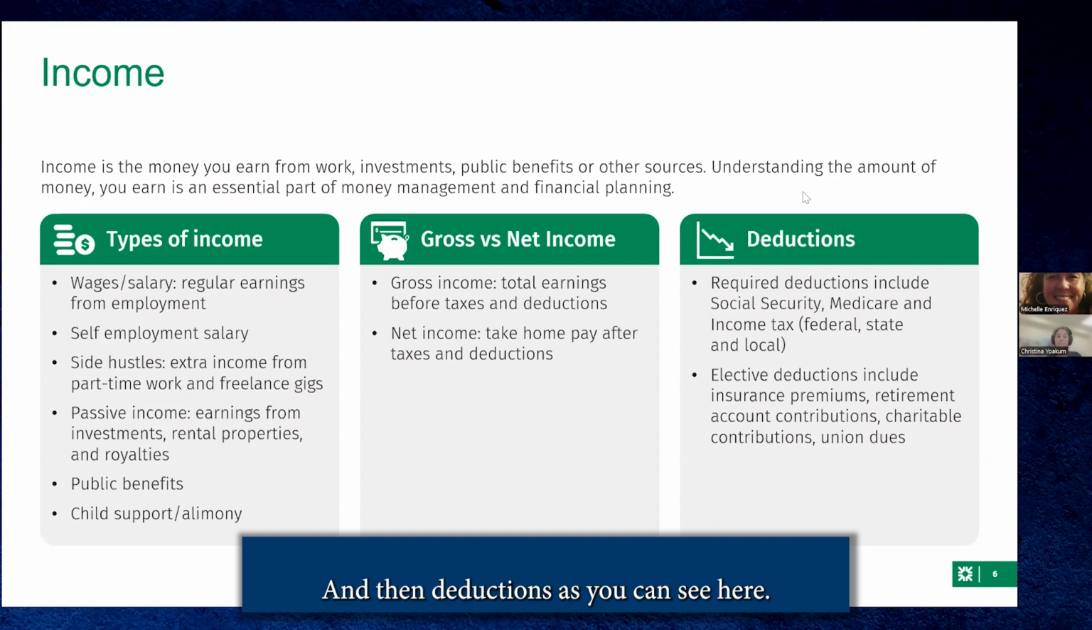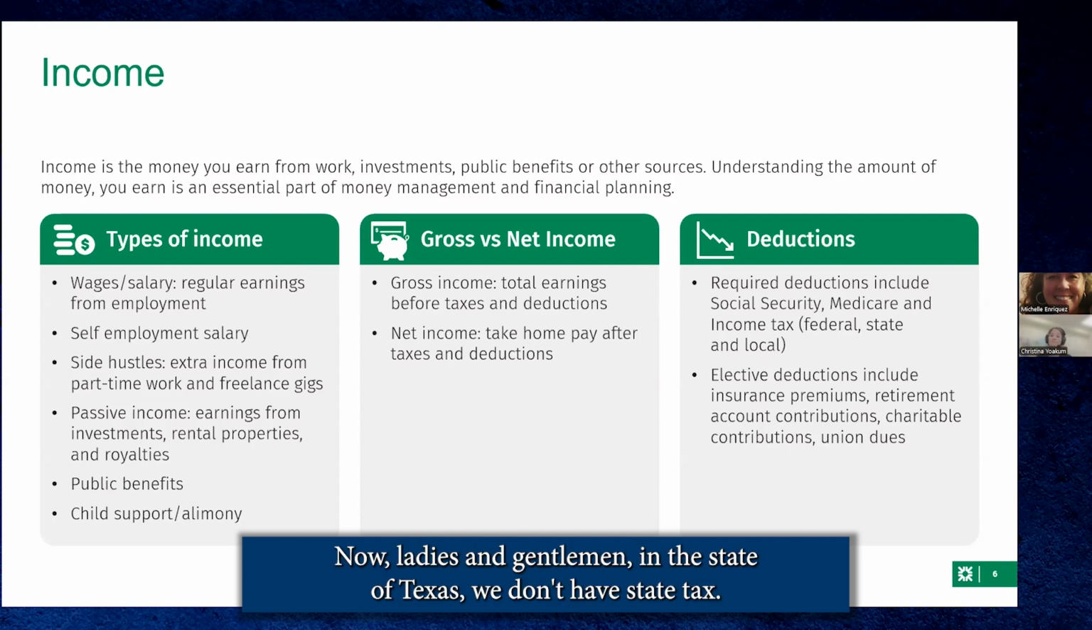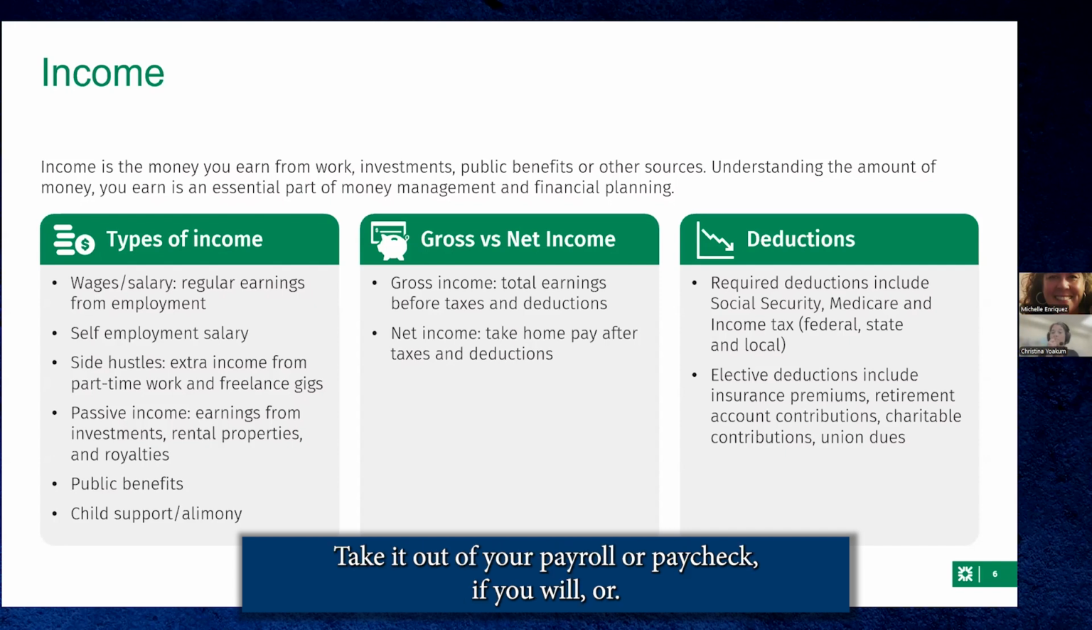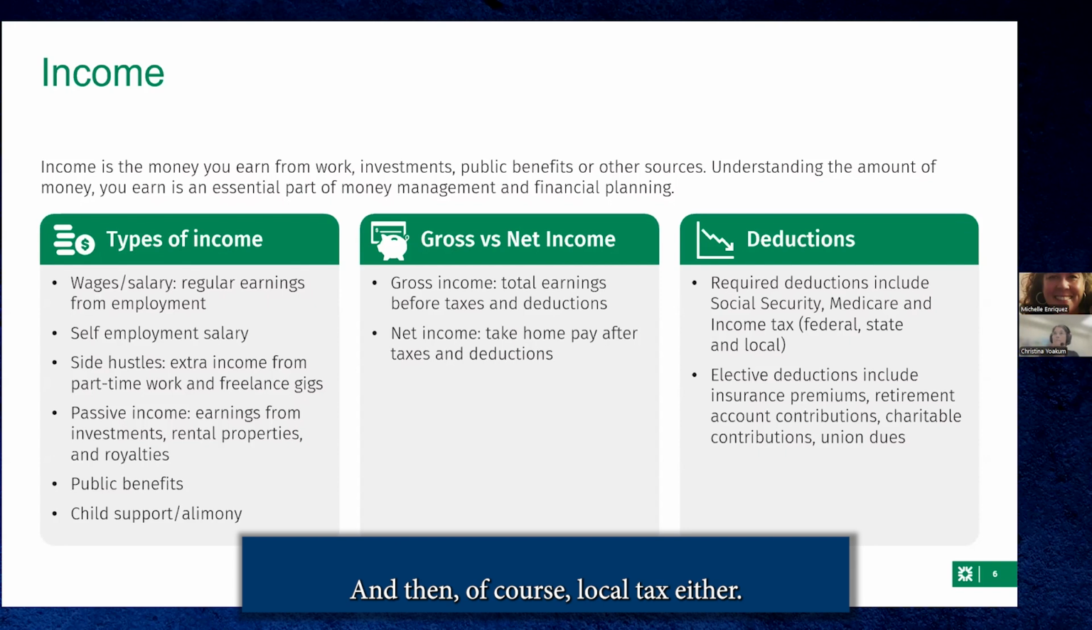And then deductions, as you can see here. Let me move myself, I see that I'm blocking myself here. The required deductions come off your paycheck, the one you'll be receiving. They include Social Security, Medicare, and of course income tax, which is federal, state, or local. Now, in the state of Texas, we don't have state tax taken out of your paycheck, and no local tax either.